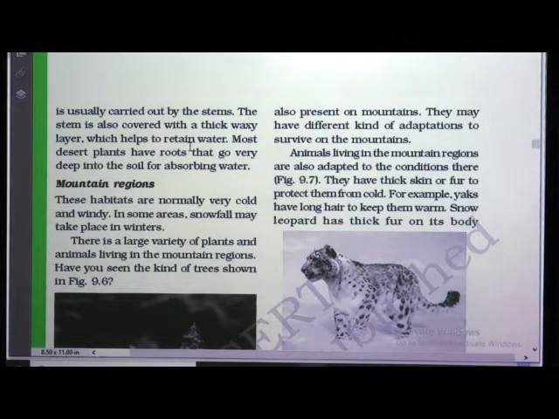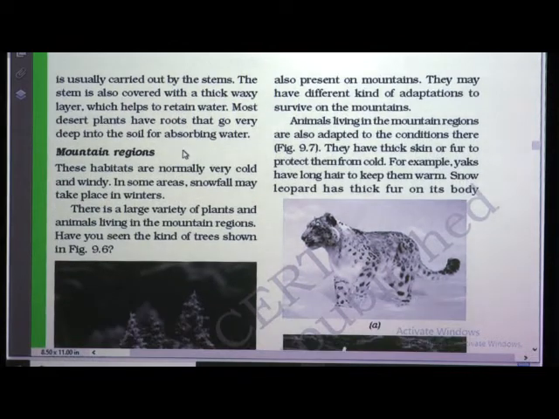Okay. So, in the mountainous region we find animals and different types of plants. The plants are cone shaped, and if snow or rain falls, as the branches are sloping, the rain or snow can just easily go away. Now we will see about the animals.